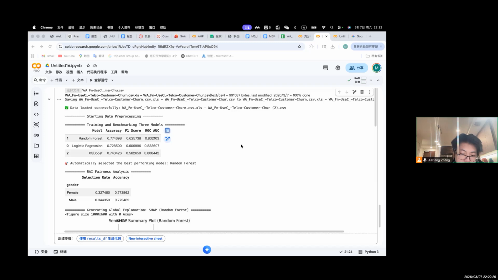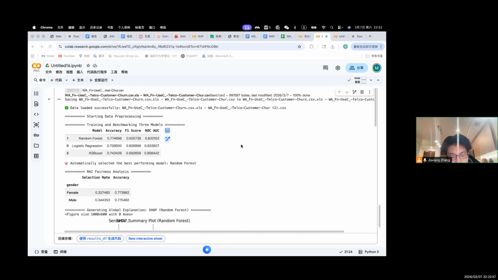After selecting the best model, the next step was to evaluate it using responsible AI principles. One of the most important aspects of responsible AI is fairness. Machine learning models trained on historical data may unintentionally learn patterns that reflect social or demographic bias. Therefore, it is important to verify that the model has not systematically disadvantaged certain groups. In this project, fairness was evaluated across gender groups.